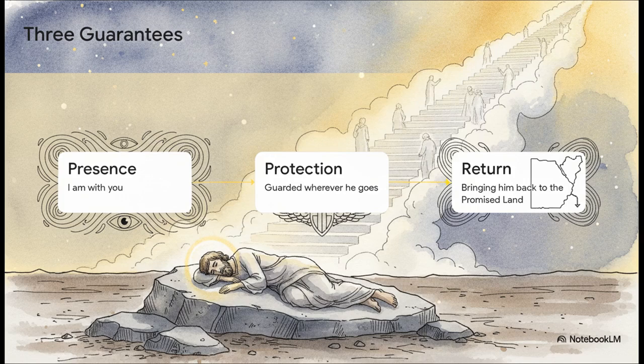He dreams of a stairway to heaven, and God speaks to him, offering 3 profound guarantees. First, his constant presence. I am with you. Second, his ultimate protection, meaning he'll be guarded wherever he wanders. And third, a promise to safely return him to the promised land.